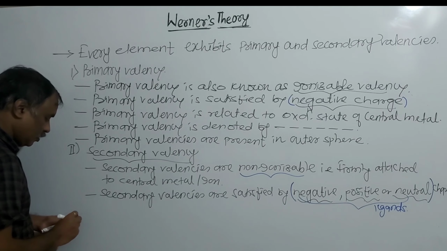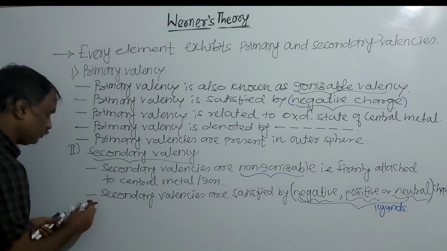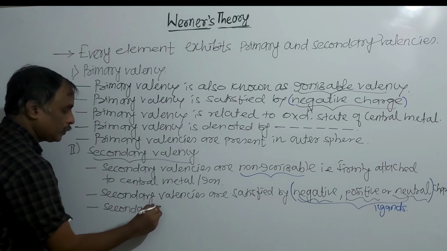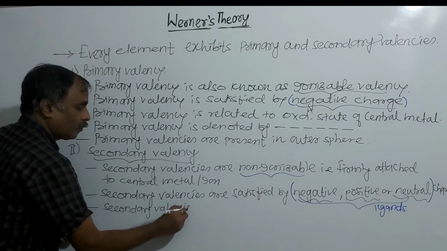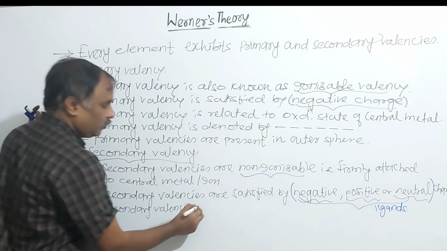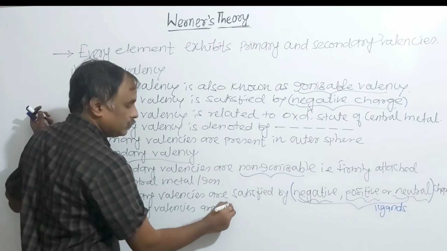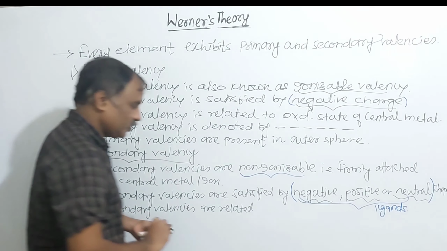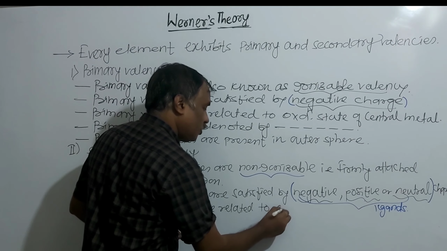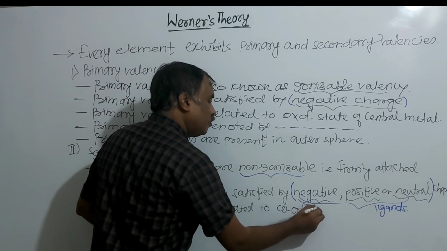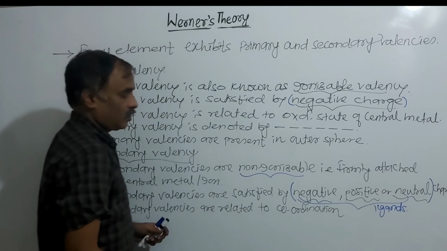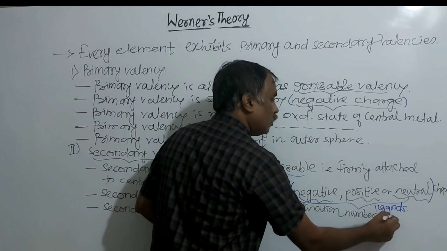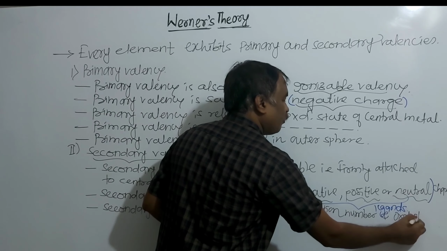Next, secondary valencies are related to and correlate with the oxidation state as well as the coordination number, both.